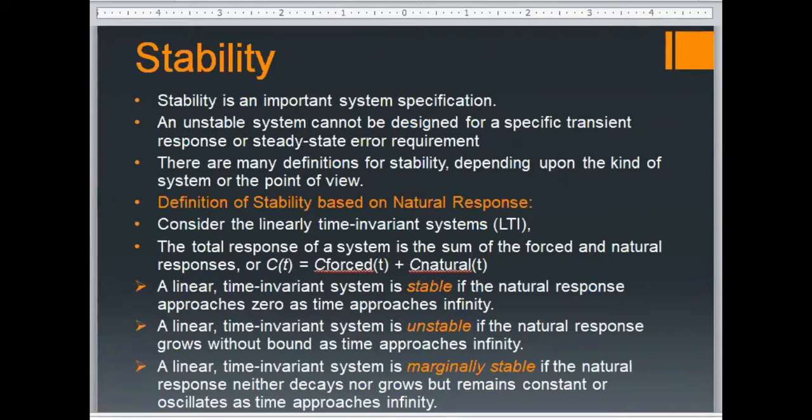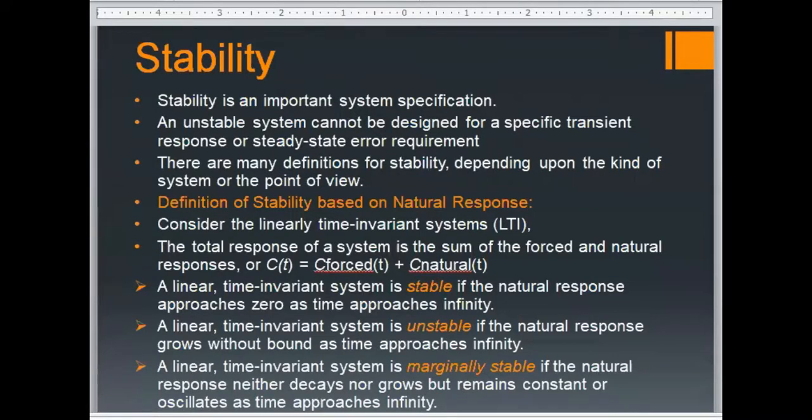For example, if you don't give any input and the temperature in your room should be, let's say, 20 degrees Celsius, and it stays there over a period of time, it means that your system is stable. But if, without giving any input, your temperature is increasing beyond that, it means your system is unstable.